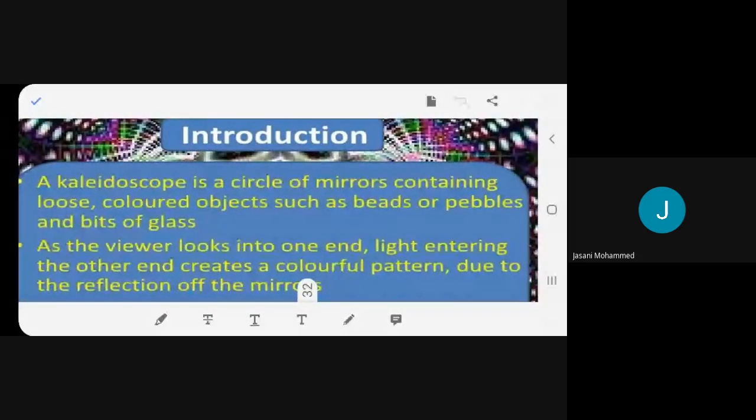Okay, thank you. What is kaleidoscope? This is a circle of mirrors, and inside you will have loose colored objects. For example, it could be beads, or pebbles, or pieces of glass. When you are looking into the kaleidoscope from one end, light is coming from the other end. It shows a very beautiful colorful pattern, because the mirrors are reflecting the light.